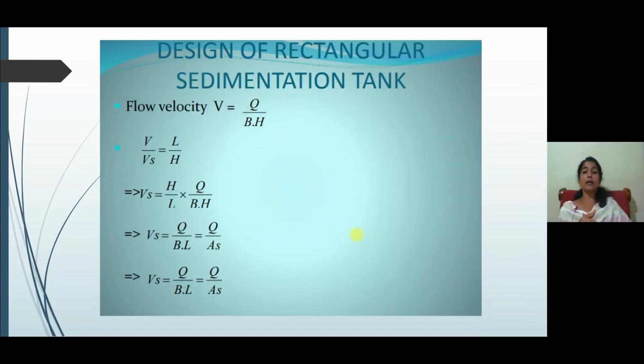Then the design of rectangular sedimentation tank, same as that in the water supply engineering, that is the flow velocity, V is equal to Q by BH, and same procedure as that we already studied in the water supply engineering.